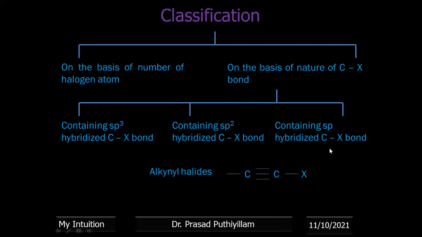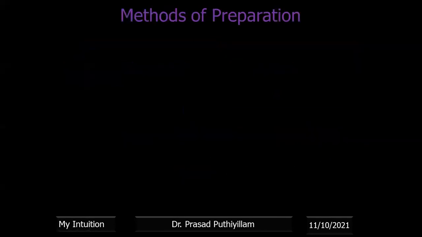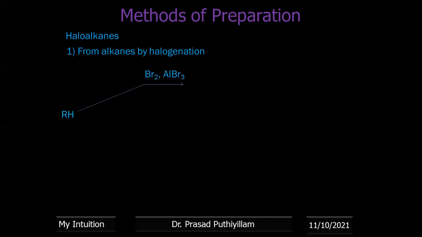Okay, therefore here the C-X bond is having sp3 hybridized bond. Now, methods of preparation of haloalkanes. They can be prepared by many methods. From alkanes, it can be prepared by simple halogenation, that is adding a halogen atom, say bromine in presence of aluminum bromide, AlBr3, you get the corresponding RBr plus HBr.